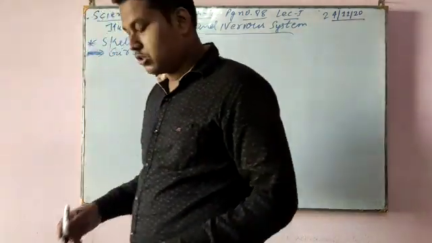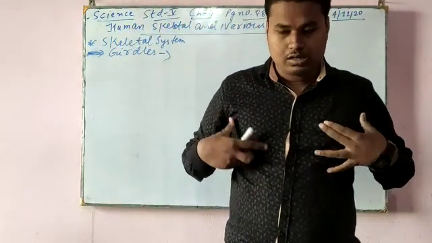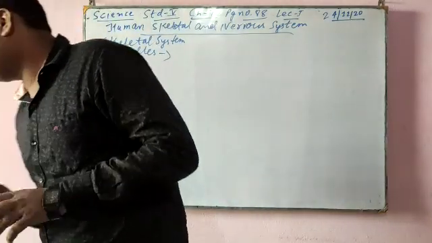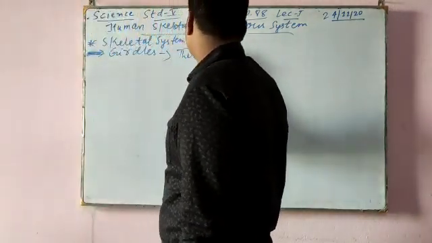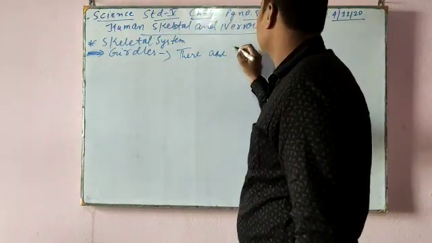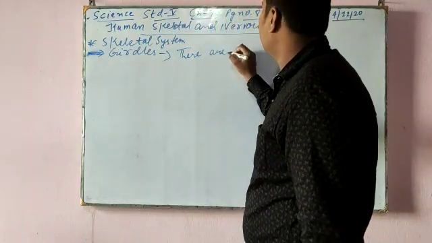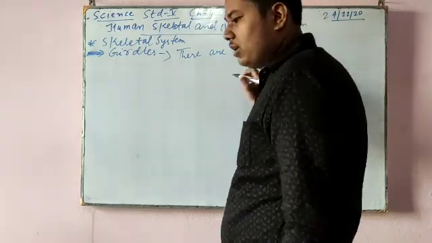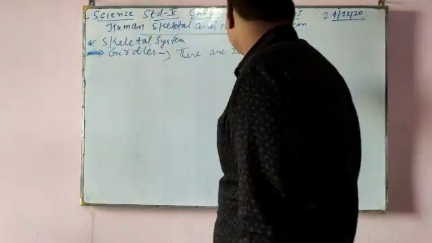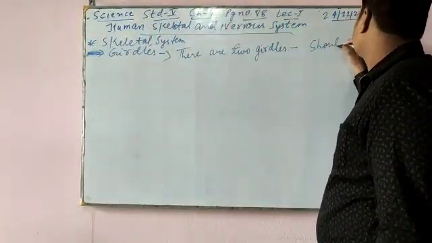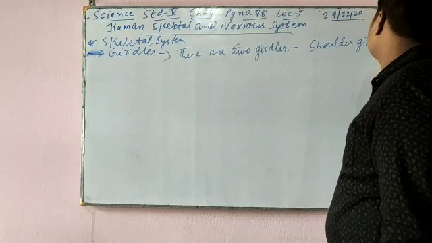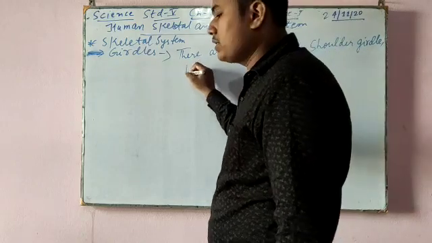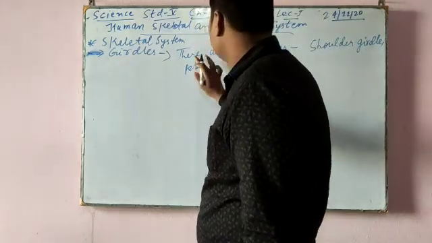So girdles are the portion, means the upper part of the limbs. There are two girdles. The first one is shoulder girdle. The second one is pelvic girdle.